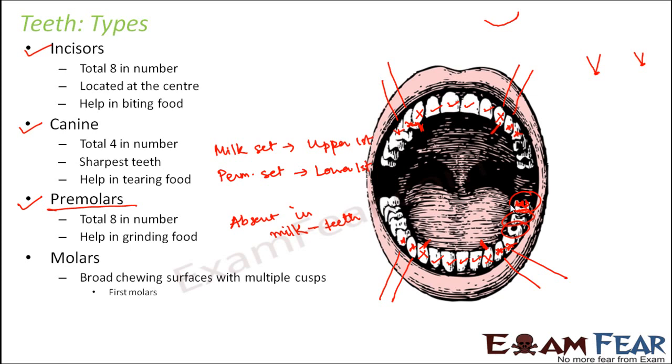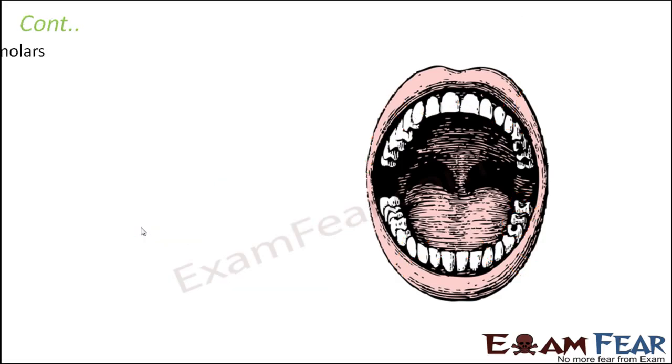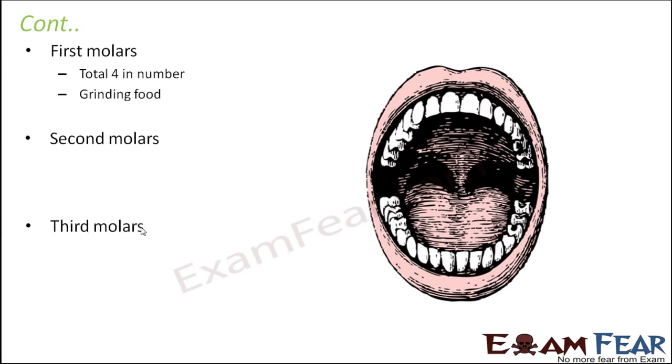There are three types of molars present inside our mouth: first molars, second molars and third molars. Out of these, a few molars are present in the primary or milk set of teeth, and there are some molars which develop later. Let us discuss these different molars in detail. First we'll talk about the first molars, then second molars and then third molars.